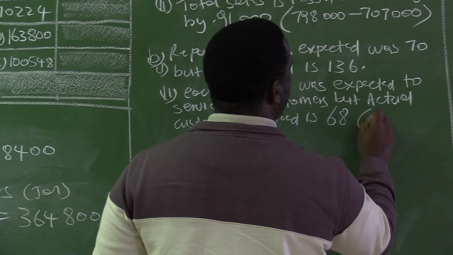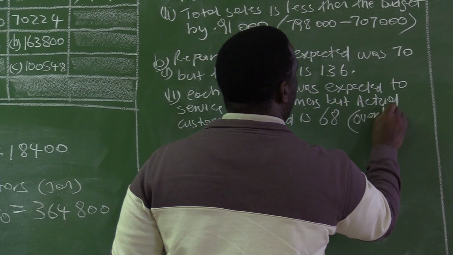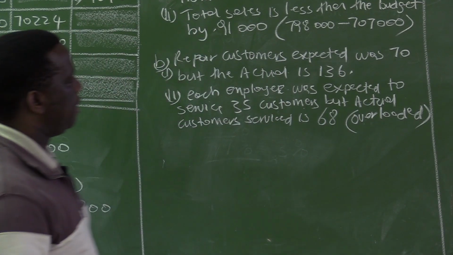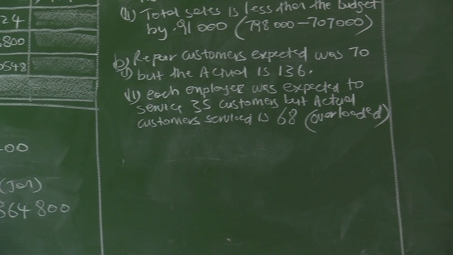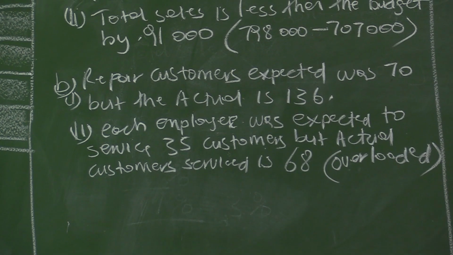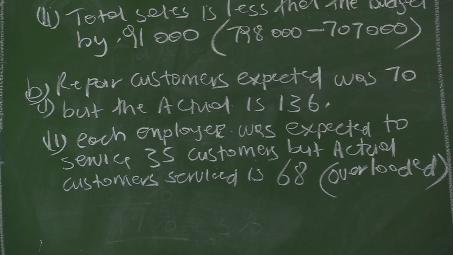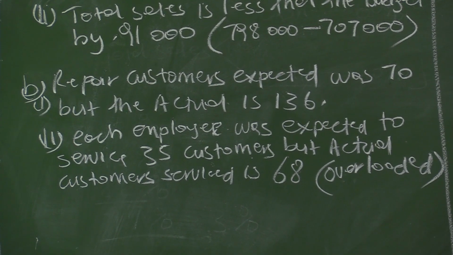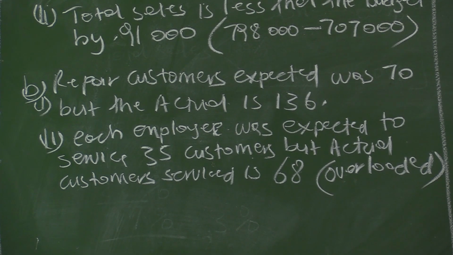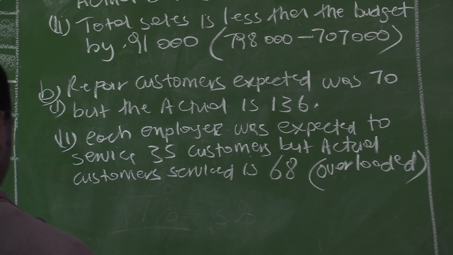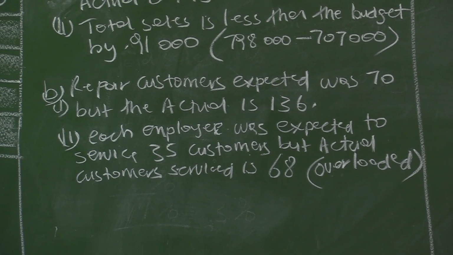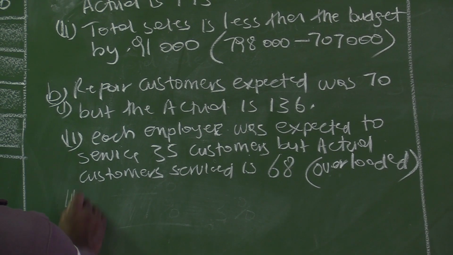So you can now see why these people are overloaded and why the repair employees are complaining. Their workload has almost doubled, because they were expected to service 35 customers and now they are servicing 68 customers each.